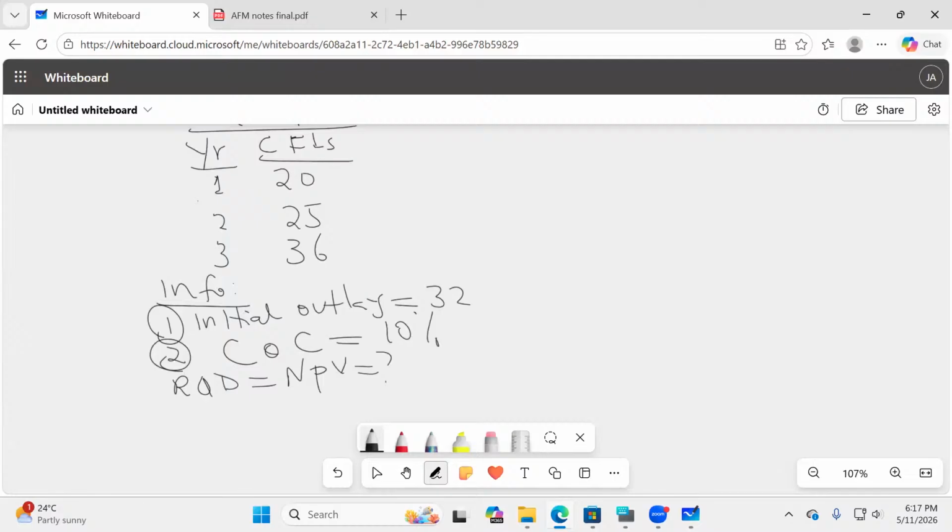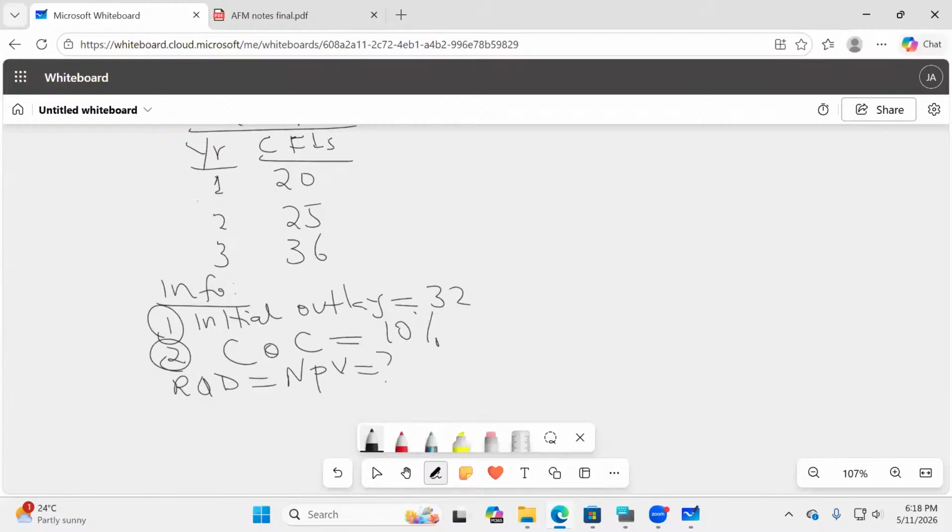Please write in full, especially if this is your very first session in a financial management class. NPV stands for net present value. So how do I do this? I can see the total value here: 20 plus 25 plus 36. I would have comfortably done that if this was not finance. In finance, a shilling today is not exactly equal to a shilling tomorrow. That is what we call time value of money. So first of all, we have to look for that time valuation. We need to do discounting here.